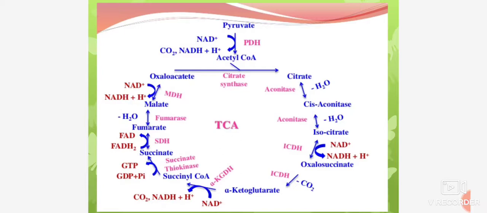Then in the fifth step, oxalosuccinate is decarboxylated to form alpha ketoglutarate. The reaction is catalyzed by the enzyme isocitric dehydrogenase in the presence of magnesium and manganese ions, with the removal of carbon dioxide.